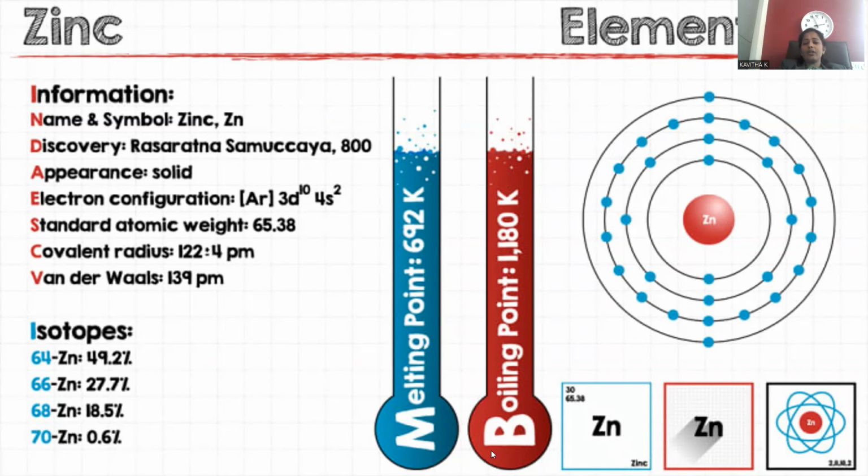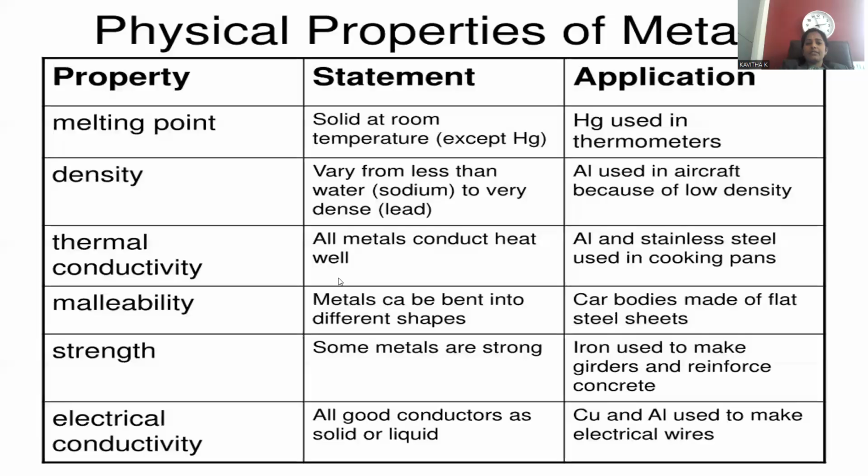In order to boil zinc, an extremely high temperature is required, because metals are always accompanied by high melting and boiling point values. And zinc has a completely filled electronic configuration. You can clearly observe this. This is brief information regarding zinc metal. And the general properties of metals are indicated. Melting point of all the metals: in order to melt them, they are always solid in nature